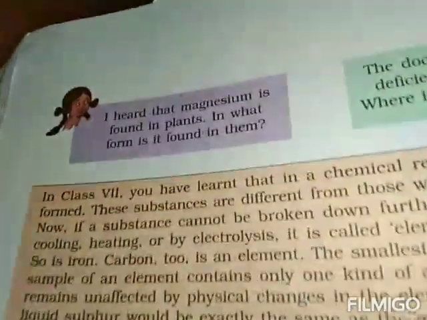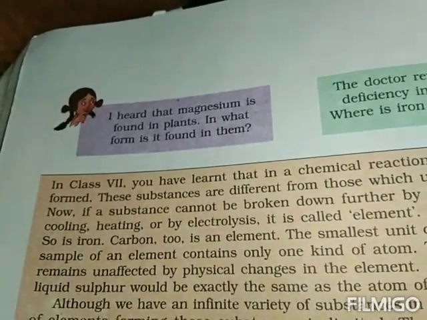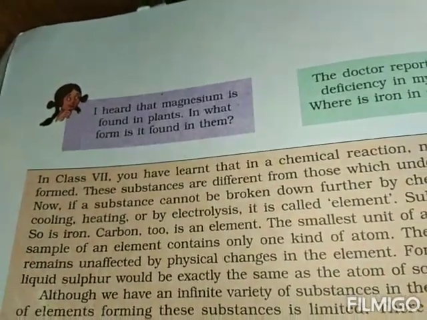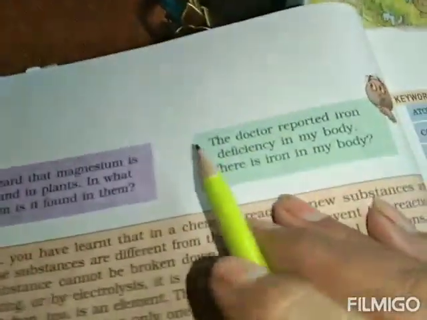Now further, I heard that magnesium is found in plants. In what form is it found in them? Magnesium is found in the plants. In what form is it found? It is found in the form of chlorophyll, right?